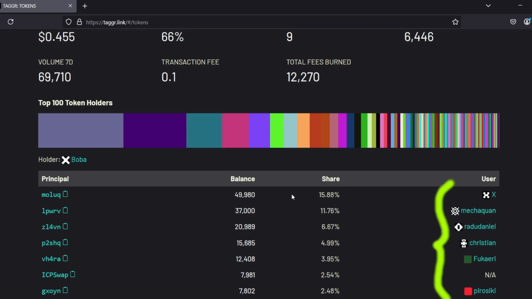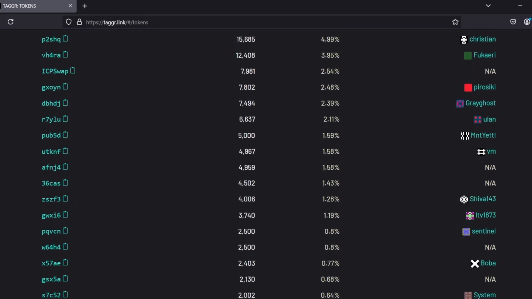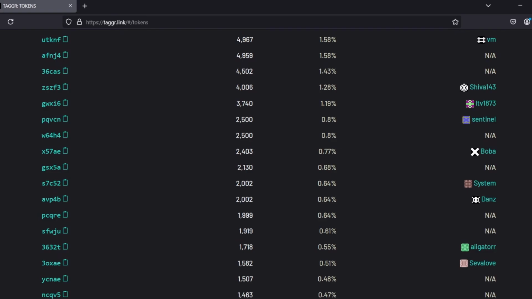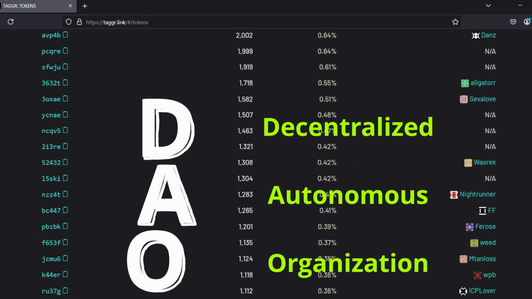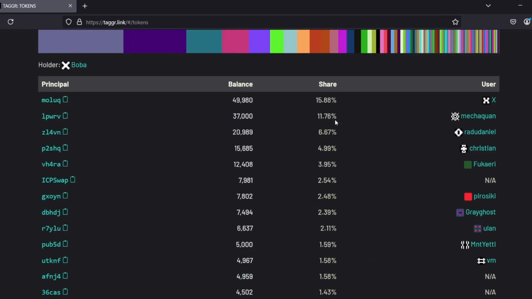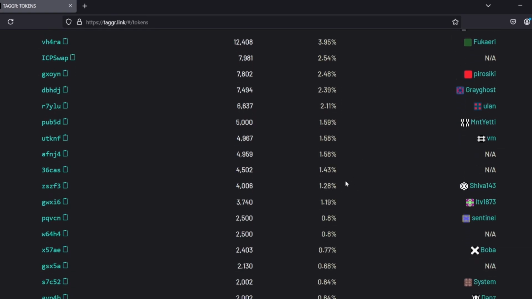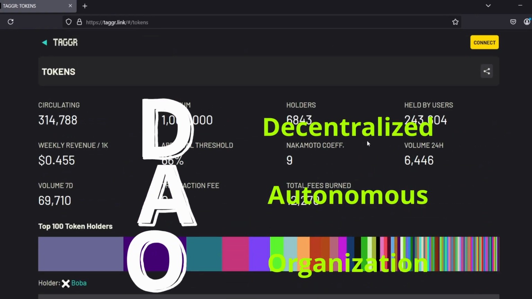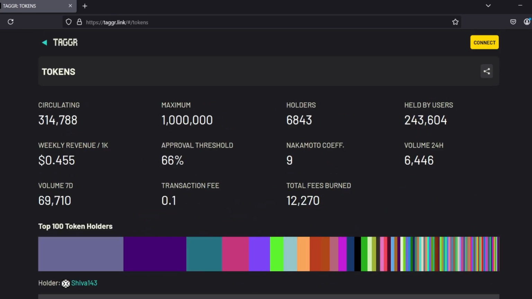These are the users and how many tokens they hold. The developer and some early users have high amounts of tokens just from building the site. And you can look through how many people own and what happens, how much percent they own of Taggr. So it is a user-owned site. The developer has 15.8% share, and the next Mechaquan has 11.76. So you can see how much percent of Taggr these users own. So it's owned and governed by the users. This is a visual representation of the top 100 token holders.